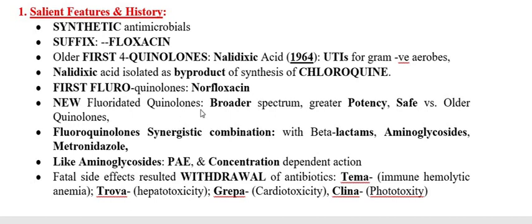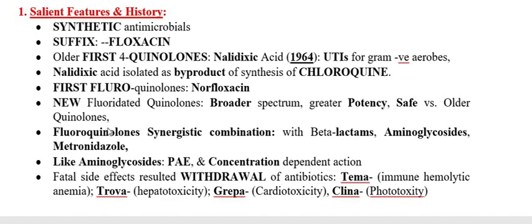The better qualities that fluoroquinolones have compared to the older ones are a broader spectrum, greater potency, which is an important point, and more safety than the older ones. Because of these properties of fluoroquinolones versus quinolones, they came into existence, and there was no resistance problem once the drug came.